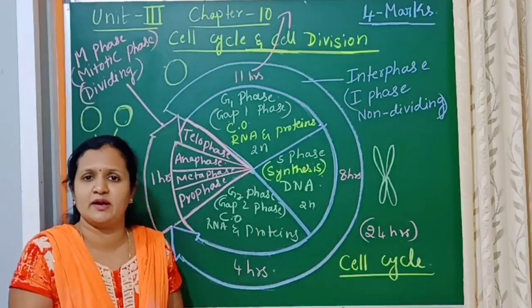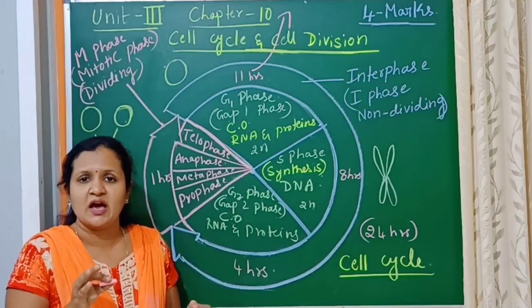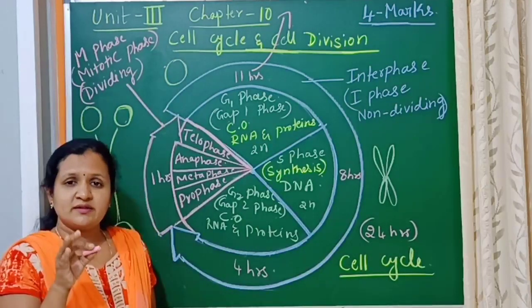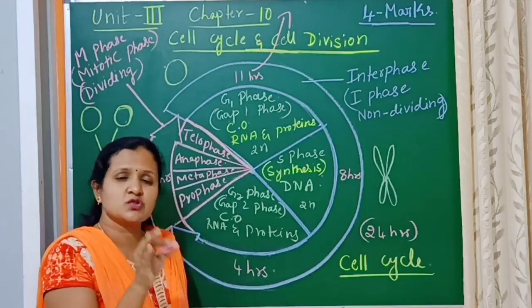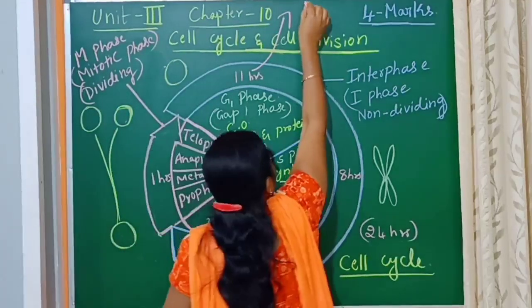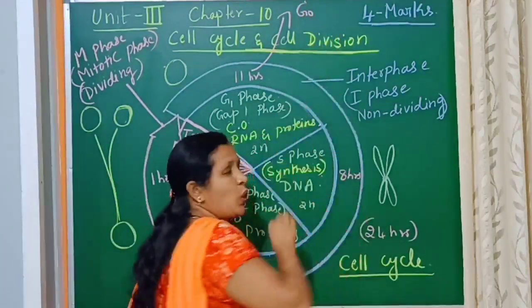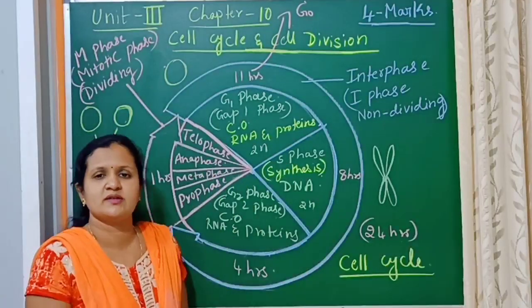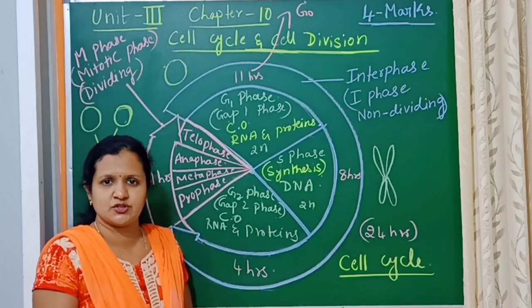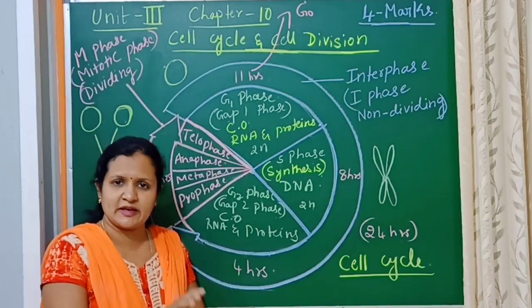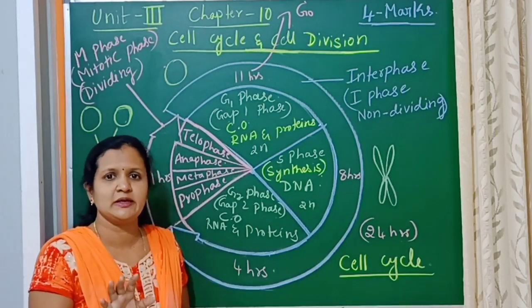It will not divide, but it will be metabolically active, and that resting or inactive stage is called the G0 phase. The cells which do not undergo division remain in an inactive stage but are metabolically active.